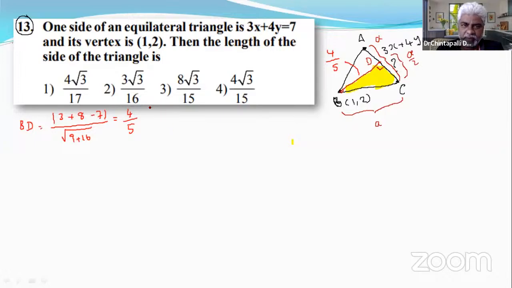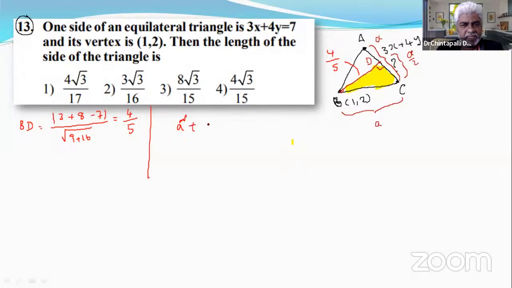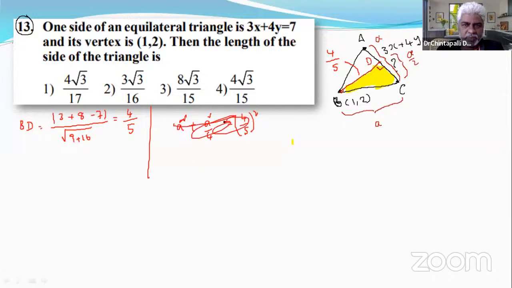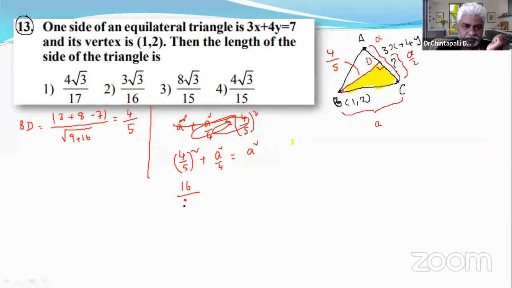Now use the same formula. That means a square plus a by 2 whole square, a square plus a square by 4, is equal to 4 by 5 whole square. So 16 by 25 is equal to a square minus a square by 4.